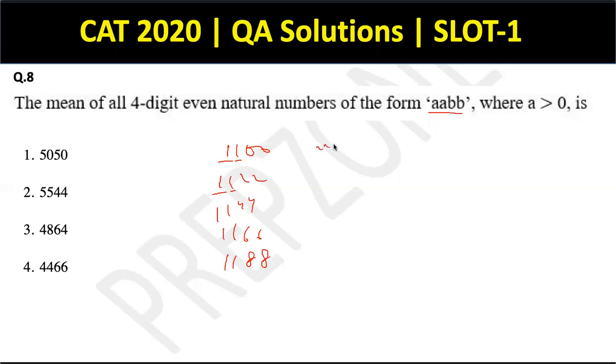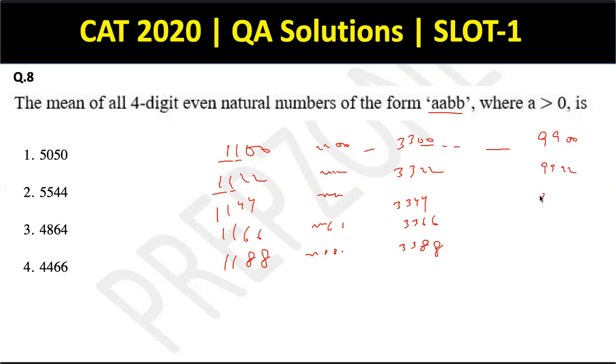Then we'll have 2200, 2222, 2244, 2266, and 2288, and so on and so forth. So we'll be covering every number of this form. We'll be having 3300 in the next one, 3322, then 3344, 3366, and 3388, and so on till 9900, 9922, 9944, 9966, and 9988. Okay, so there are so many numbers, and we're about to find the mean.